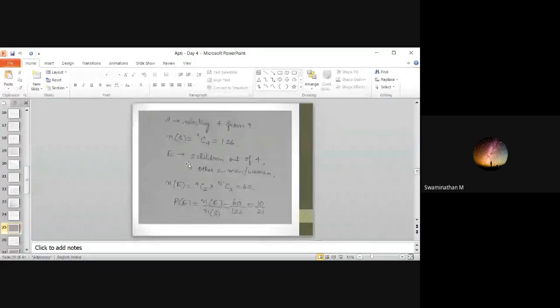And the event is 2 children, exactly 2. It is not at least or at most, it is exactly 2. 2 children out of 4. Other 2 will be definitely men or women. So choosing 2 children out of 4, that is 4C2. Kavya, please mute.